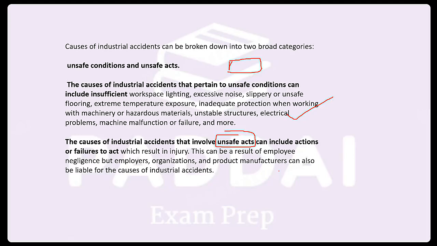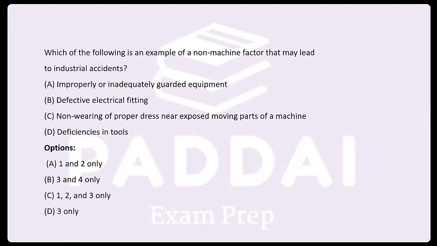So please do remember. Next question: which of the following is an example of a non machine factor that may lead to an industrial accident? There are two factors: machine factor and non machine factor. Non machine factors sometimes may be referred to as human factors, but not always. It doesn't mean that every time they are human factors. Improperly or inadequately guarded equipment, defective electrical fitting, non-wearing of proper dress near exposed moving parts of a machine, deficiencies in the tools. Which are non?